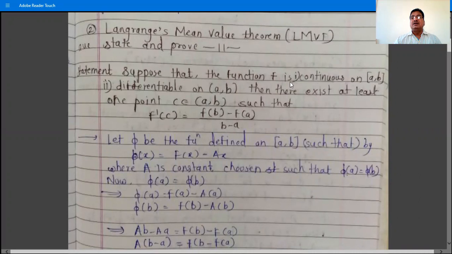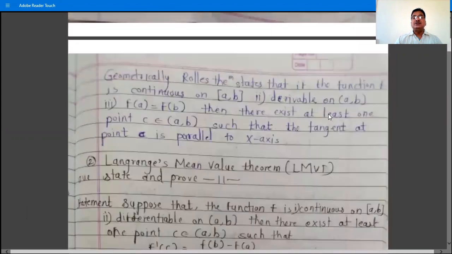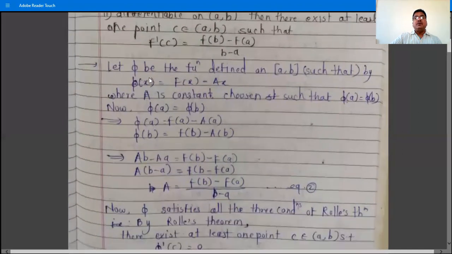There are two conditions, that the function is continuous on closed interval [a, b] and the function is differentiable on open interval (a, b). In Rolle's theorem, there are three conditions: the function is continuous on closed interval [a, b], differentiable on open interval (a, b), and the third condition is what? f of a is equal to f of b. So in the Lagrange's mean value theorem, there are only two conditions, that the function is continuous on closed interval [a, b], and number 2, differentiable on open interval (a, b). Then there exists at least one point c belongs to open interval (a, b) such that f dash c is equal to f of b minus f of a divided by b minus a. So now we do the proof of the theorem.